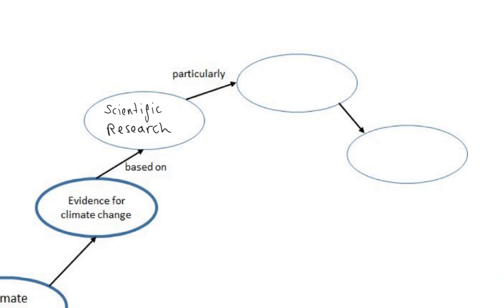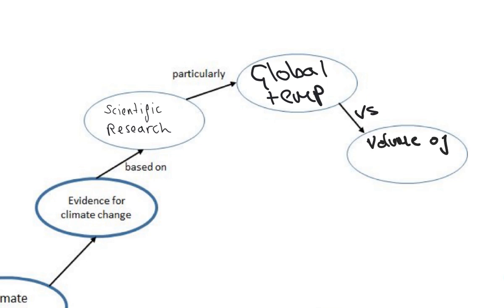So, particularly global temperature versus the volume of CO2 gas, carbon dioxide, in the atmosphere. Okay, that's our first branch done.